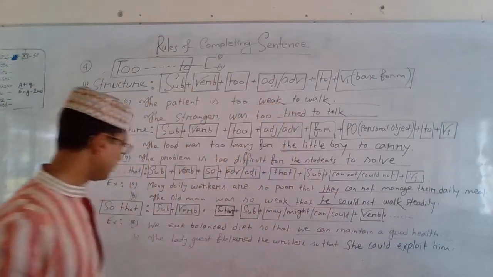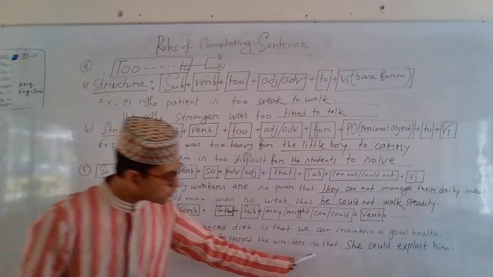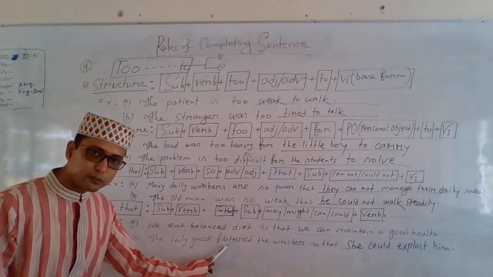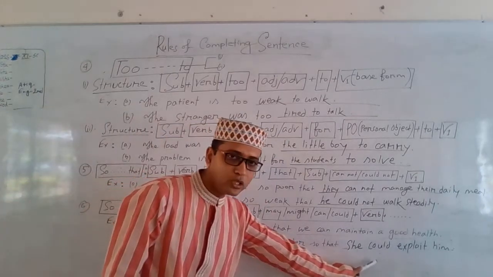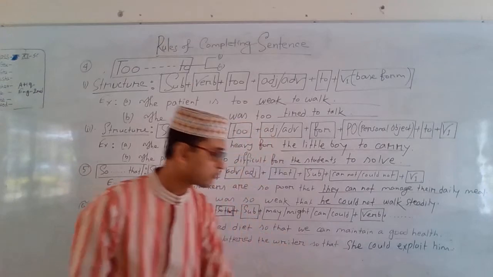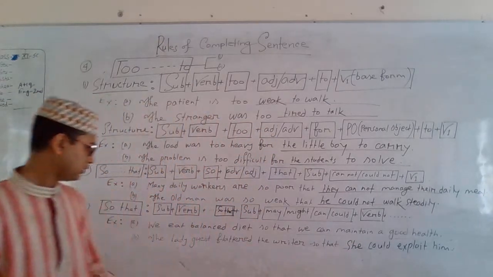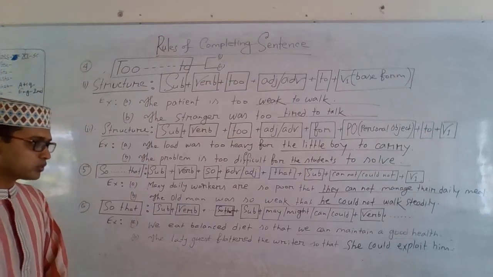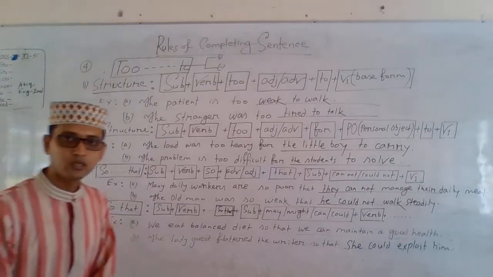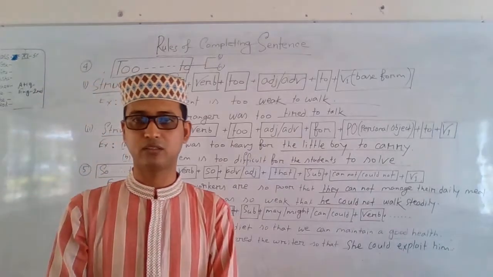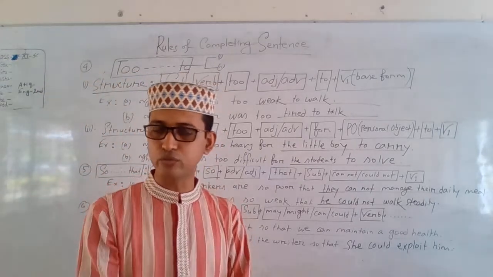Okay. The lady guest flattered the writer so that she could exploit him. Here, as flattered is in past tense, we have used could. Okay, could and then exploit, V1. The lady guest flattered the writer so that she could exploit him. Dear students, I think this rule is also very much understandable to you.